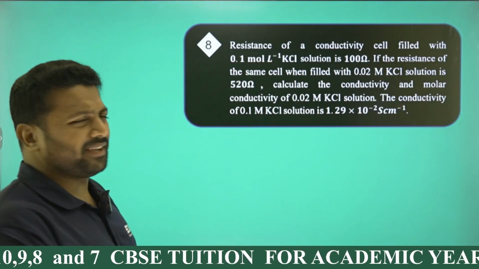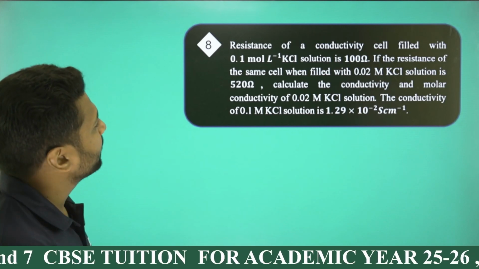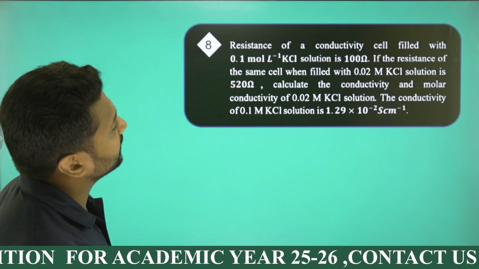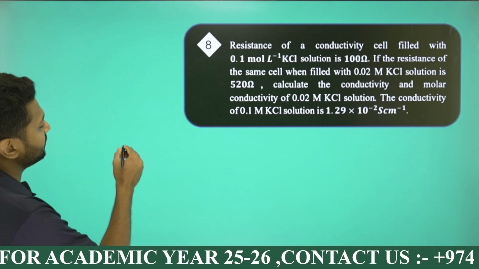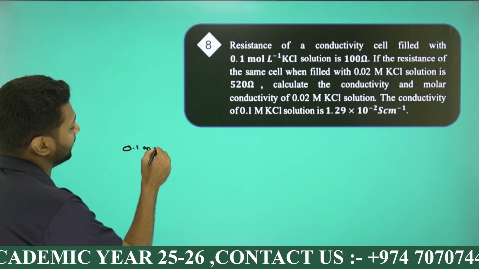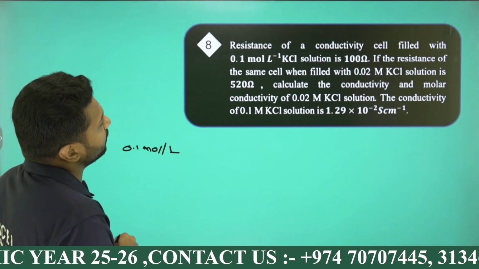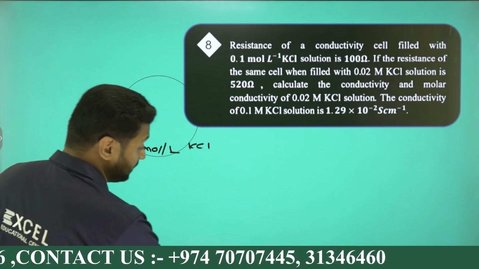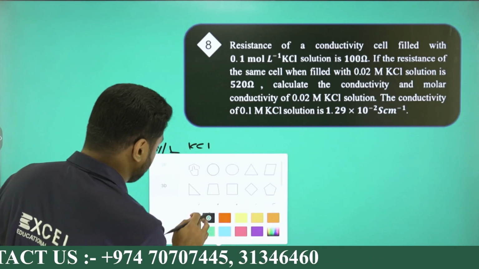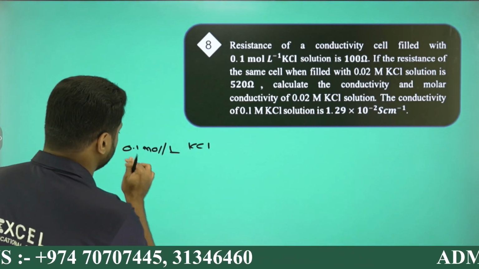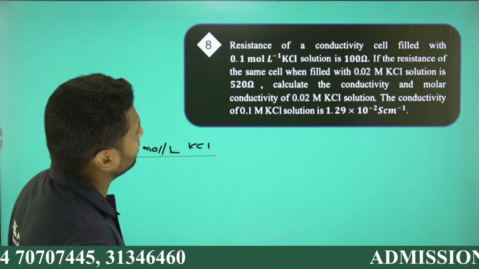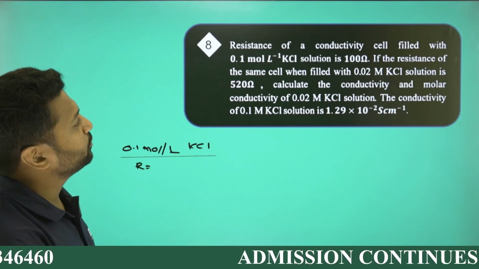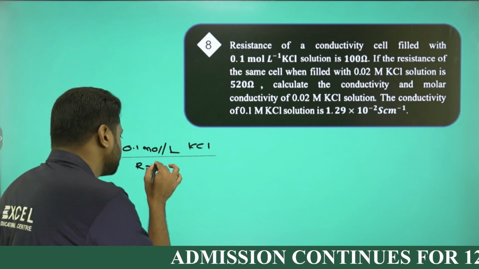The question given is a pakka numerical one, right? Question: the resistance R of a conductivity cell filled with 0.1 mole per liter KCl solution is 100 ohm.